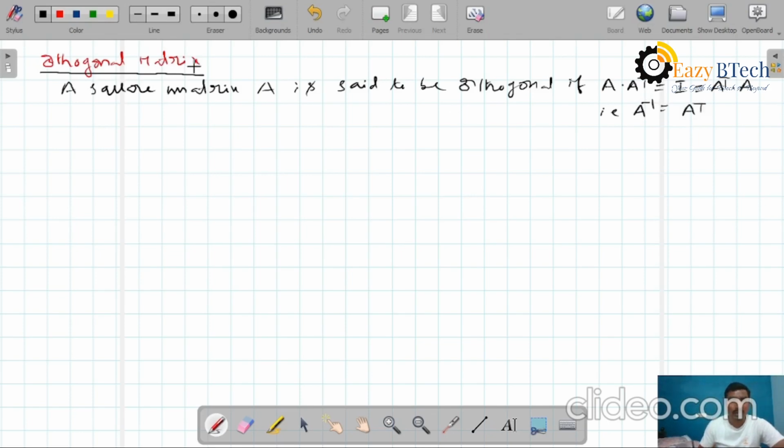So what is an orthogonal matrix? A square matrix A is said to be orthogonal if A into A transpose equals identity, and A transpose into A equals identity. That means the multiplication of two matrices is equal to identity, so one matrix is the inverse of the other, that is, A inverse equals A transpose. Then it is called an orthogonal matrix. Now we have to discuss some properties, or theorems, on this orthogonal matrix. See the theorem.